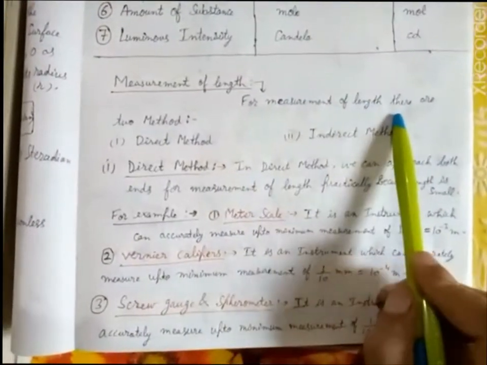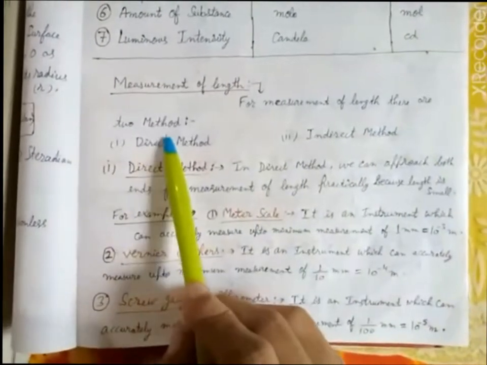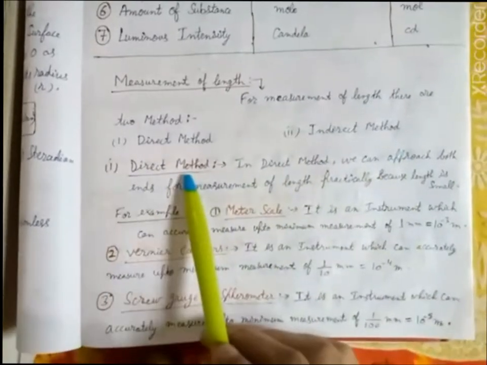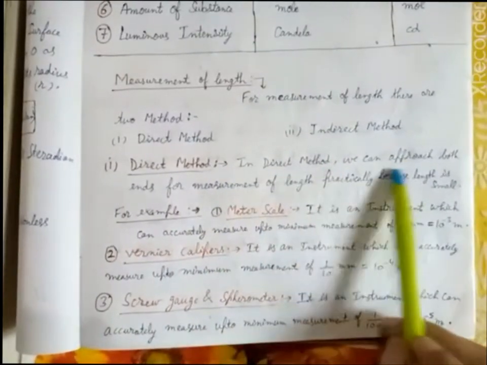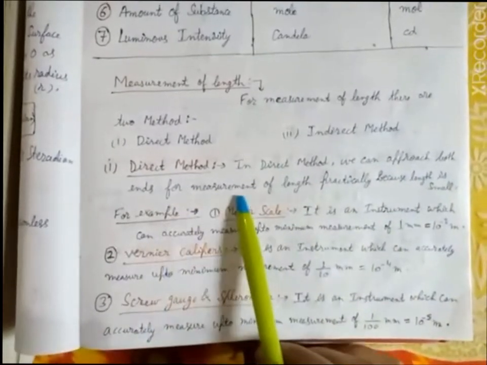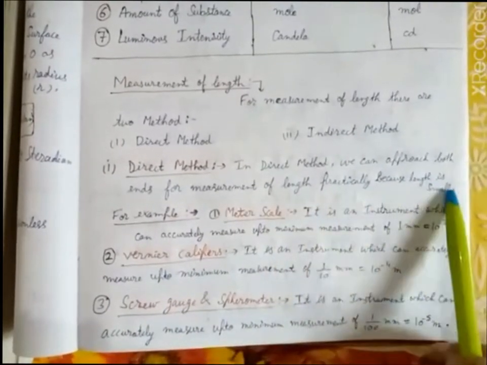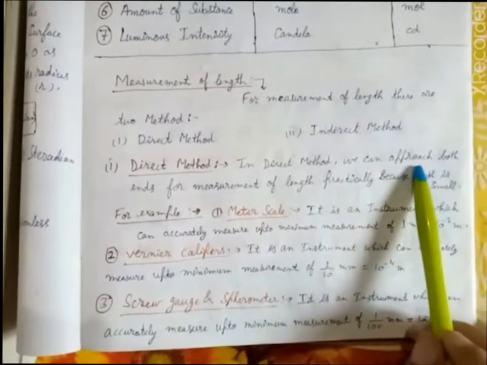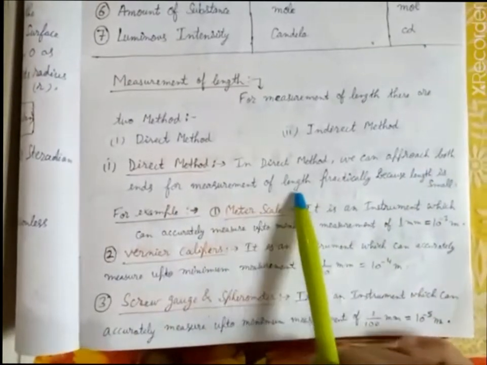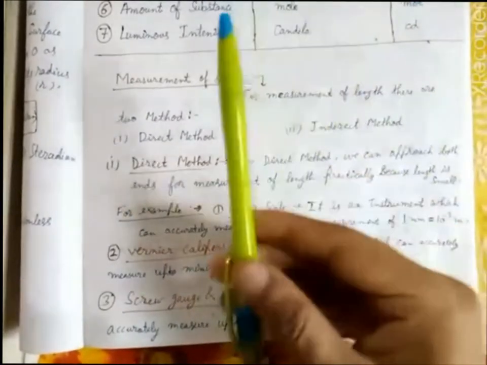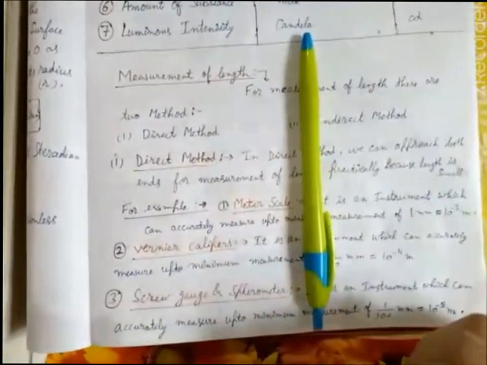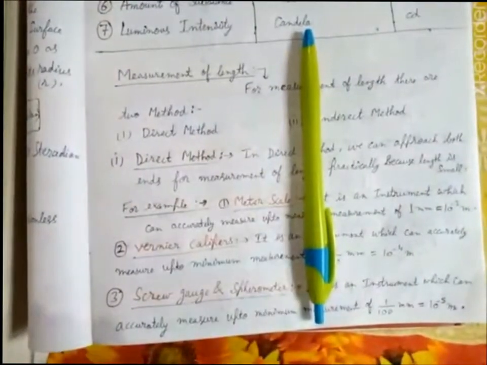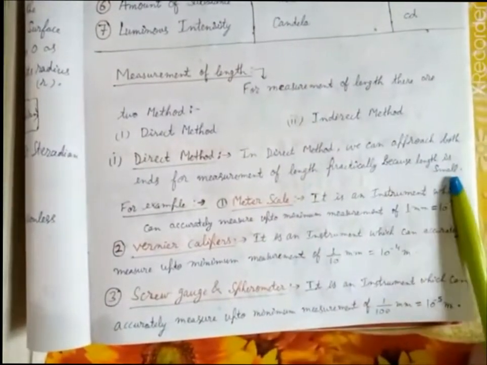For measurement of length there are 2 methods used. One is direct method, another is indirect method. For direct method we can approach both the ends for measurement of the length practically because the length is small. In direct method we can approach on both the sides for measuring the length. Like we have to measure the length of this pen, so we can easily approach both the ends of this pen. So the direct method is used for small distances.